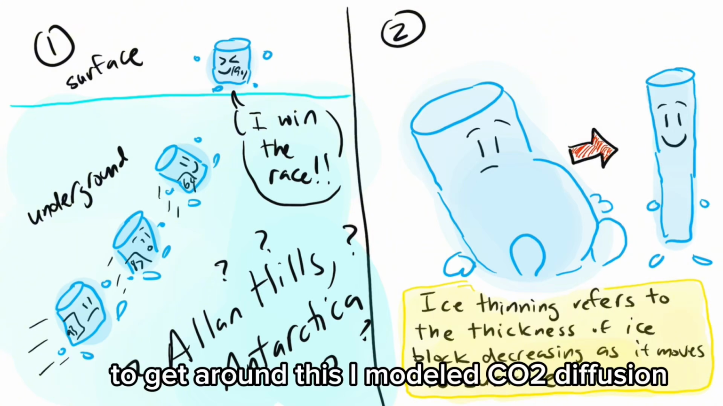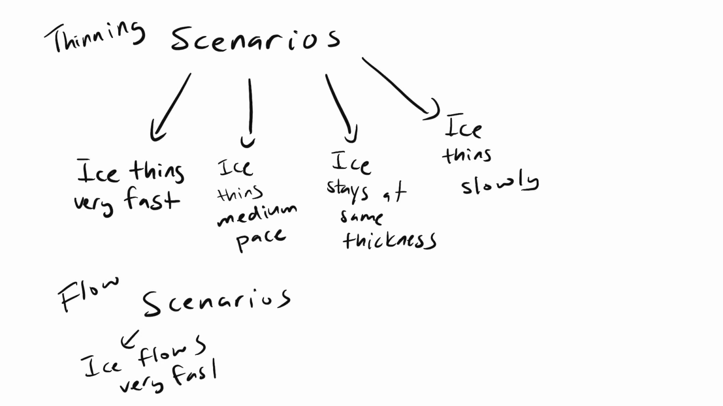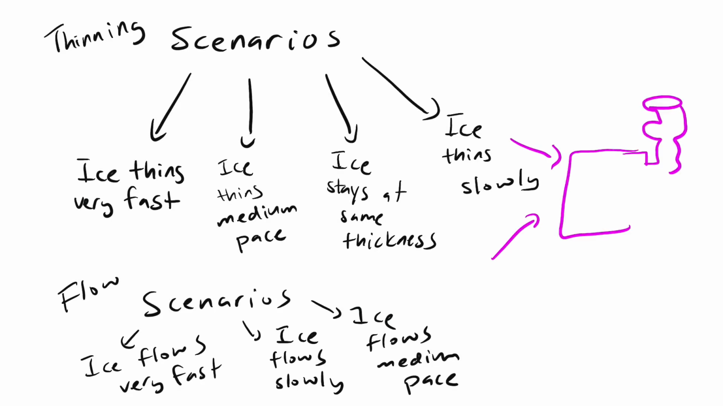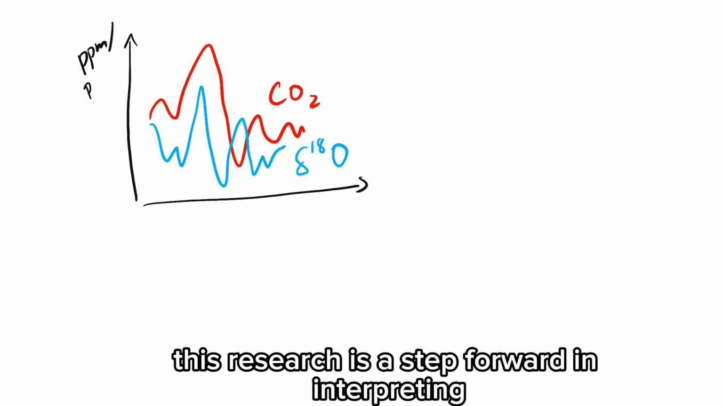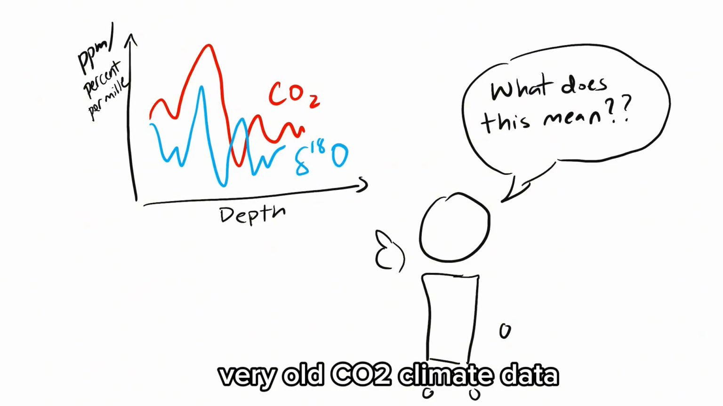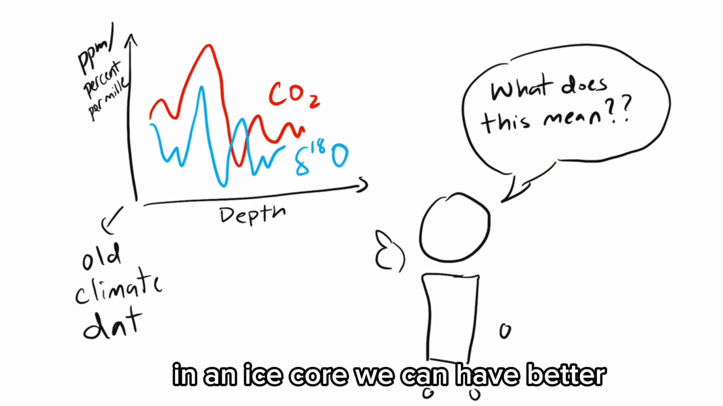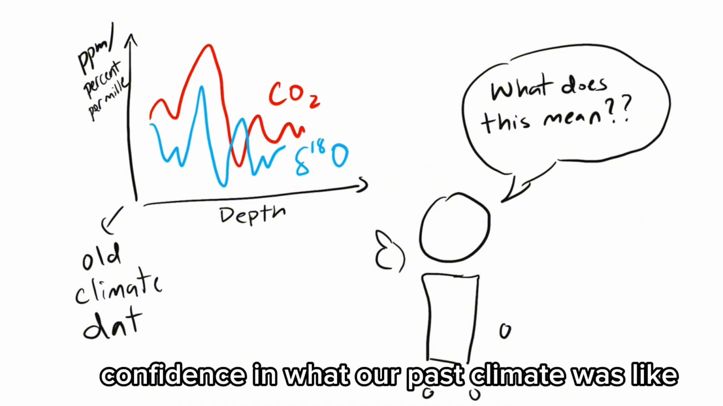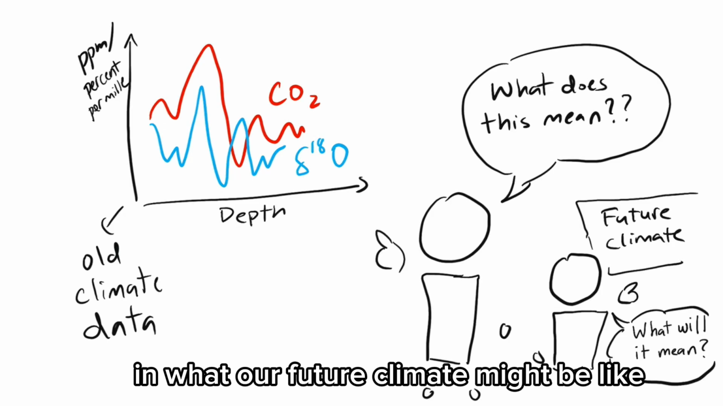To get around this, I modeled CO2 diffusion in different possible flow scenarios and thinning scenarios. As a result, this new model gives us an idea of how much we should expect CO2 to change in different possible flow and thinning scenarios. This research is a step forward in interpreting very old CO2 climate data. By knowing how much diffusion can change the amount of CO2 in an ice core, we can have better confidence in what our past climate was like, and even better confidence in what our future climate might be like.